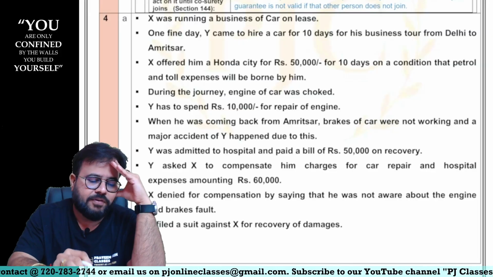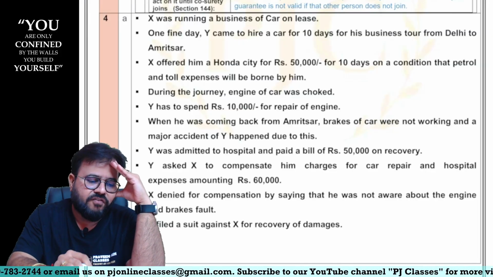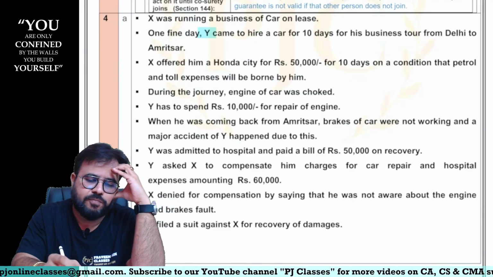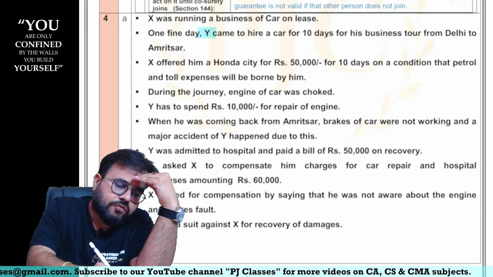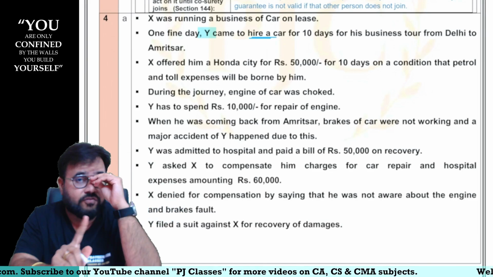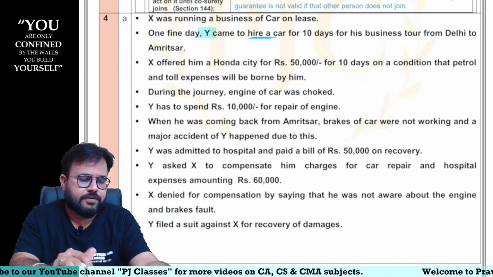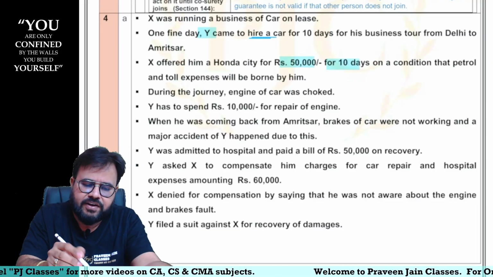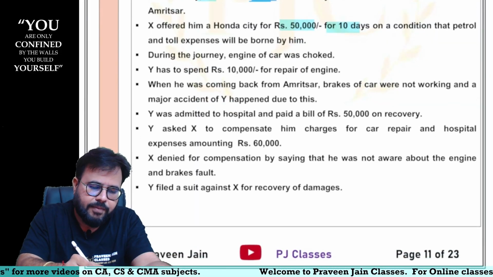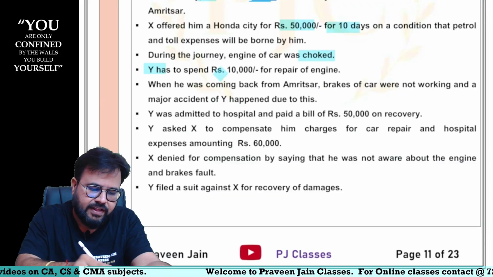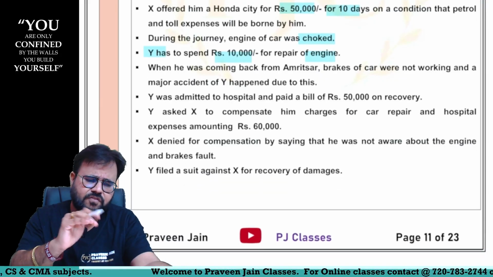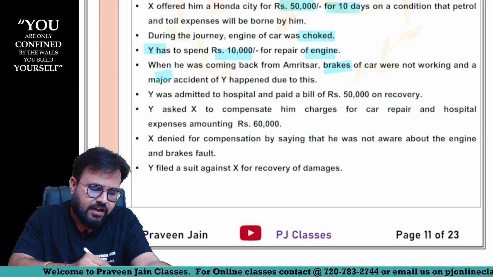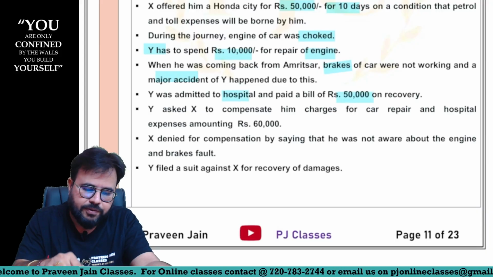X was running a business of car on lease. One fine day, Y came to hire a car for 10 days for his business tour from Delhi to Amritsar. So here we are taking the car on rent. It is not purchase of car. It is taking car on rent, sir. Sir, Honda City was given for 50,000, it is given for 10 days, it was there, sir. In the journey the engine choked, sir. Y has spent 10,000 for repair of engine. When he was coming back, brakes also went, sir. Can I say because of which accident occurred, he was admitted to hospital, he paid hospital bill of 50,000 rupees,